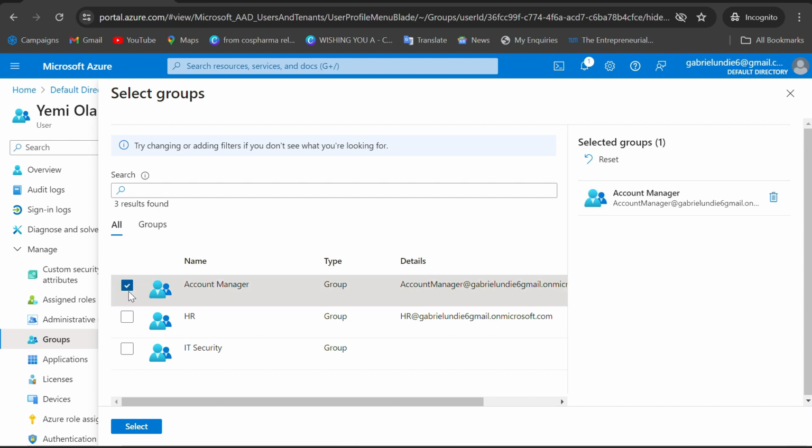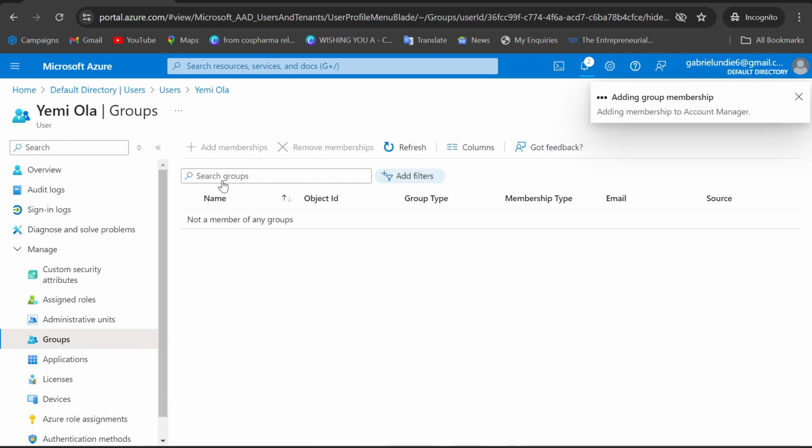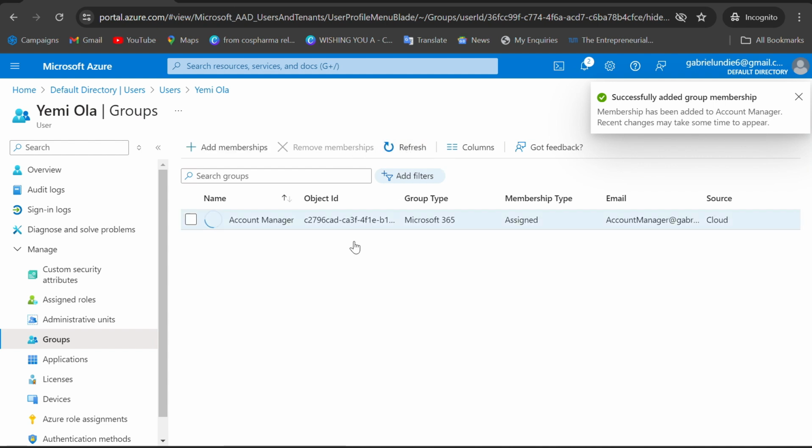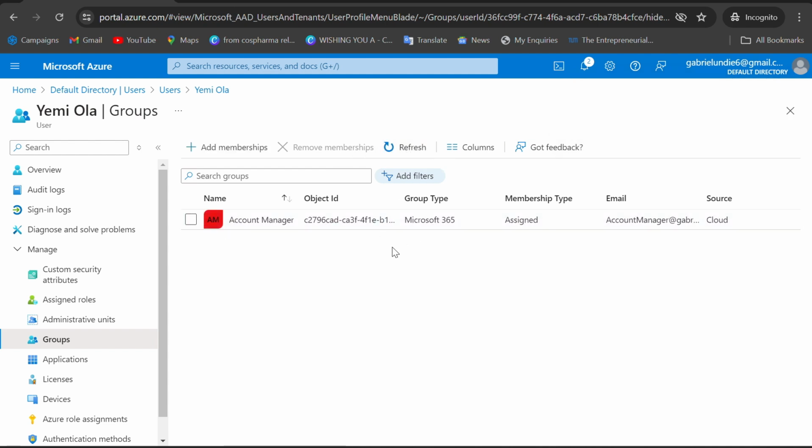We select this one and then add him or her to the group. If you want to add her to many groups, you can do that. Okay, and now it is successful. So now once she's added, it's not reflecting until you refresh. And once you refresh, then it will come online.